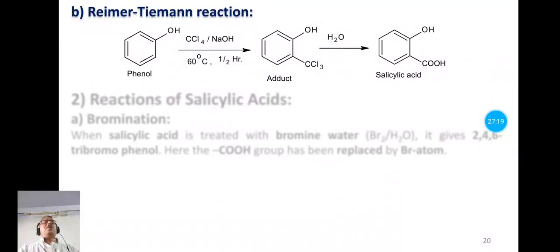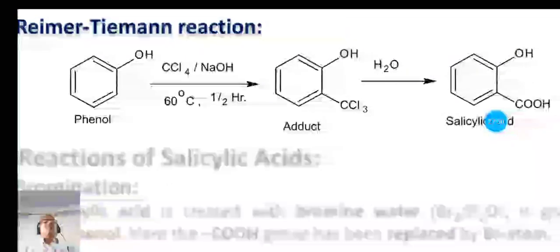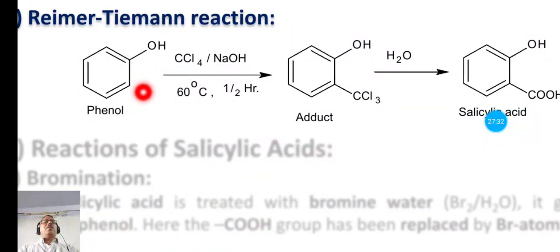Now the next named reaction to prepare salicylic acid is the Reimer-Tiemann reaction. In this Reimer-Tiemann reaction, the phenol is treated with carbon tetrachloride in basic medium, that is in presence of strong base sodium hydroxide. The temperature required is 60 degree centigrade and time approximately half an hour.